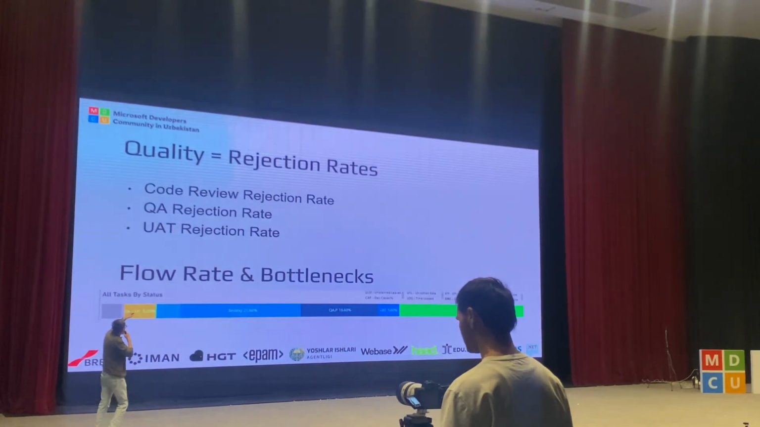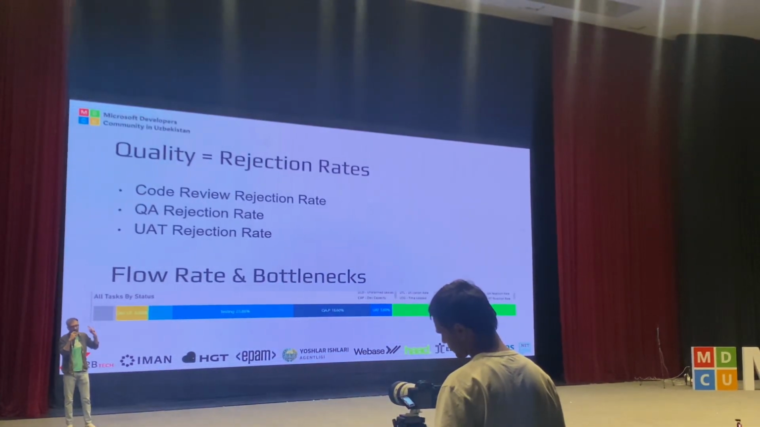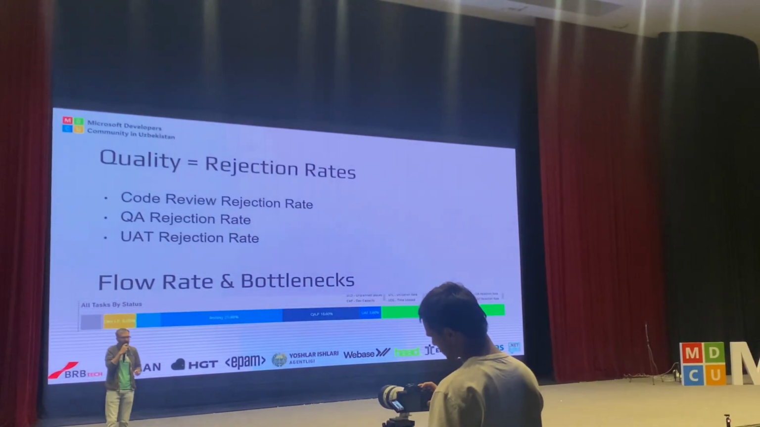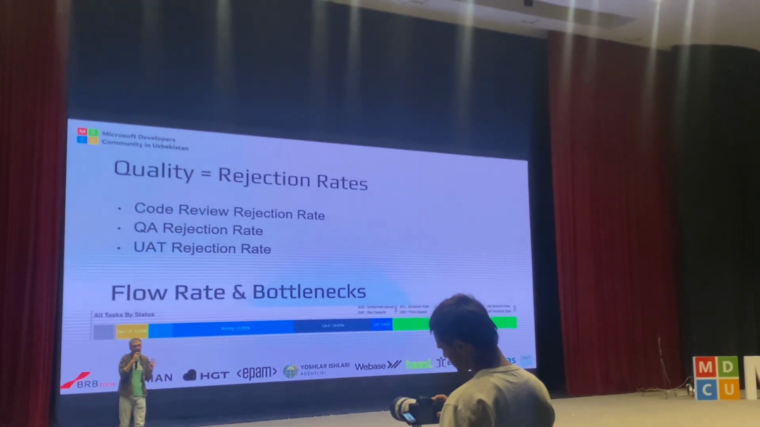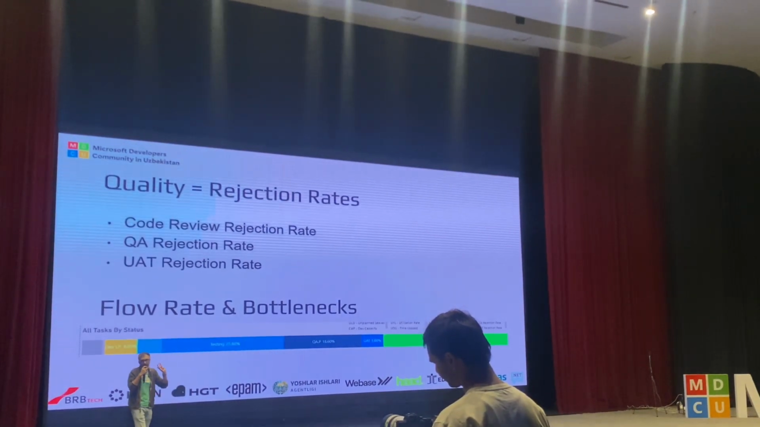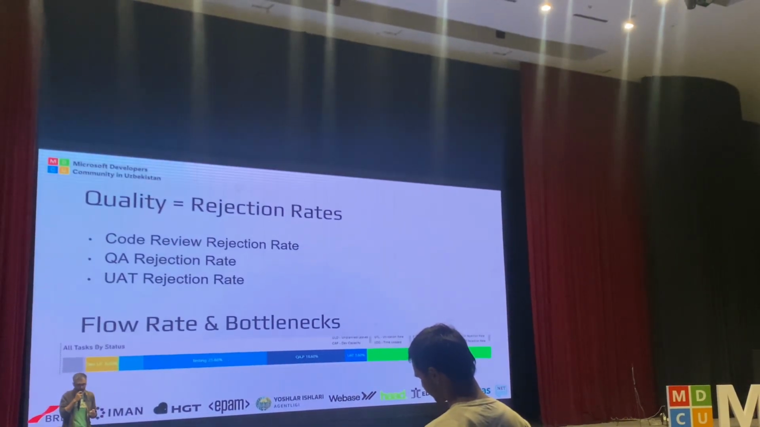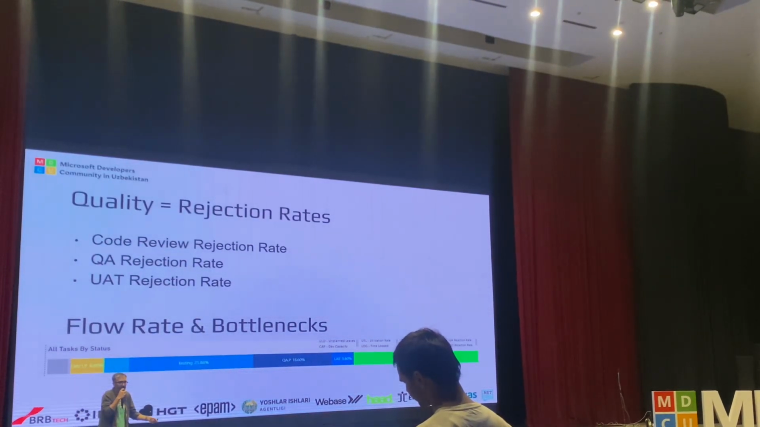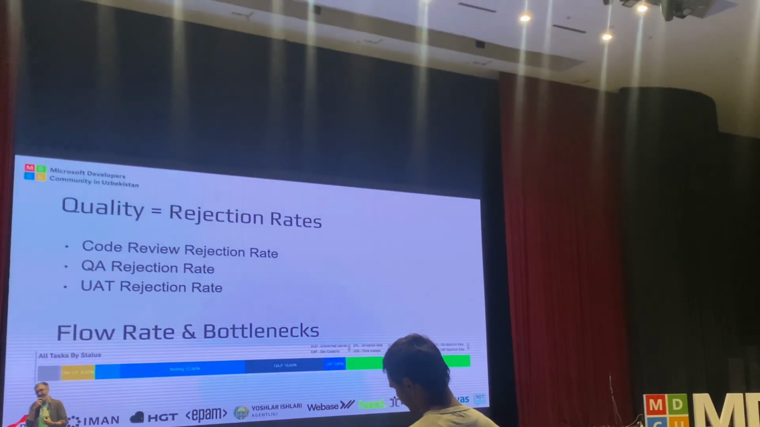All right, and for the quality part, I count rejections. And again, whatever you see right now is probably the fifth iteration, right? And I'm going to be honest with you, I didn't completely figure out how to measure quality yet. But the furthest I went was rejection rates: code review rejection rates, QA rejection rates, UAT rejection rates. The reason it's important is I would rather have engineers spend more time testing their own work so that they don't waste the next person's time.